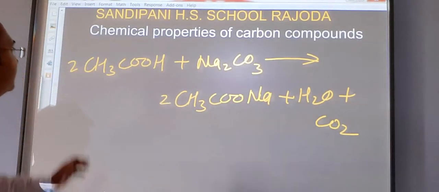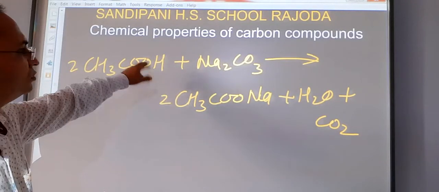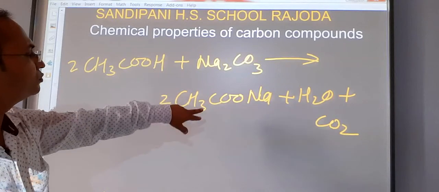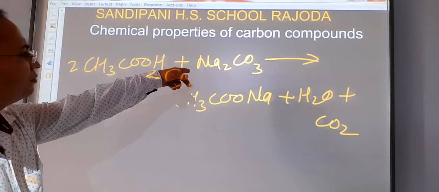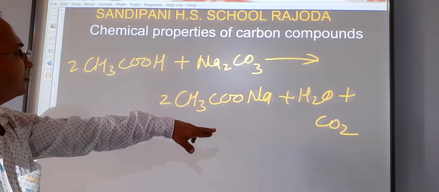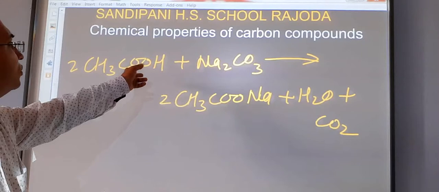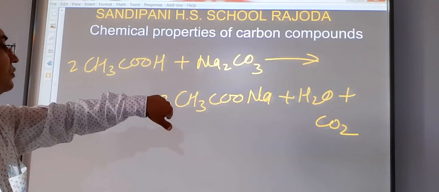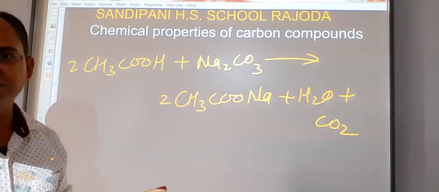Now you can see CH3COO, CH3COO, 2 hydrogen, 2 hydrogen, 2 sodium, 2 sodium. Carbon, 1 carbon, 1 carbon is here, and the total number of oxygens is 7 on each side. This reaction is now totally balanced.